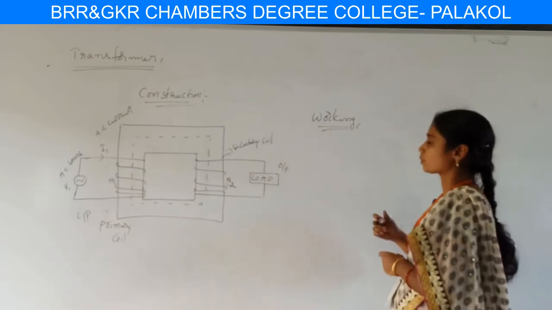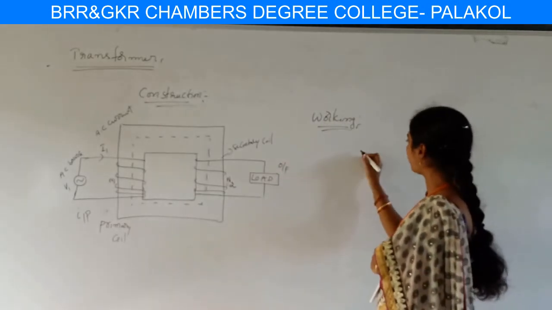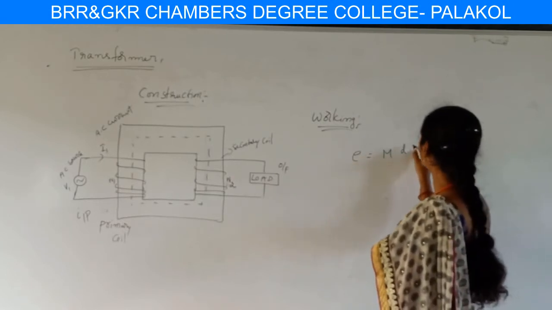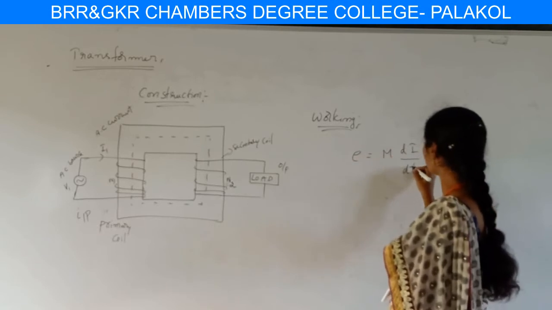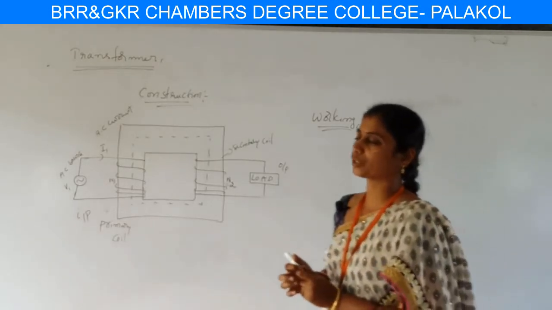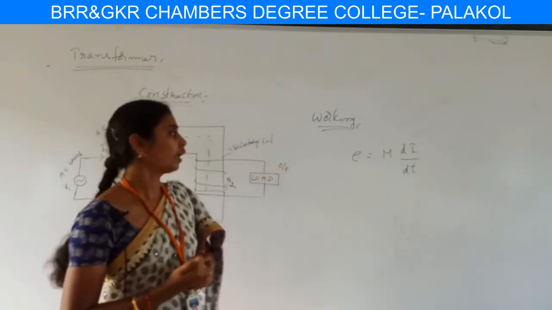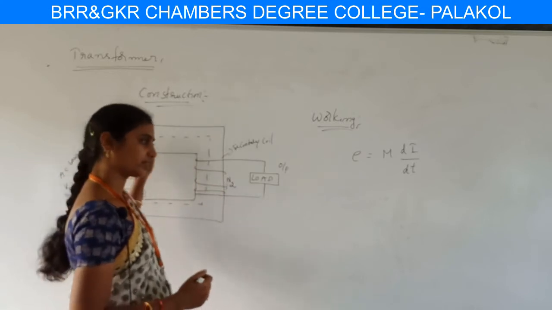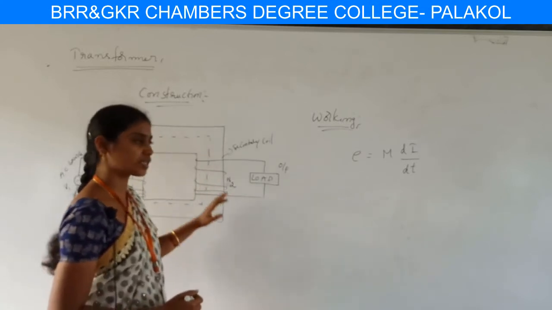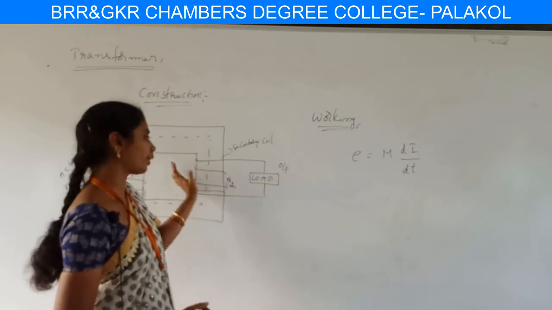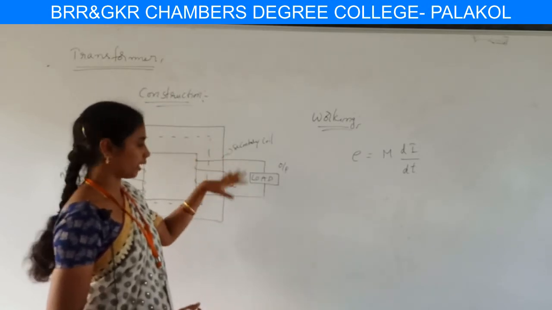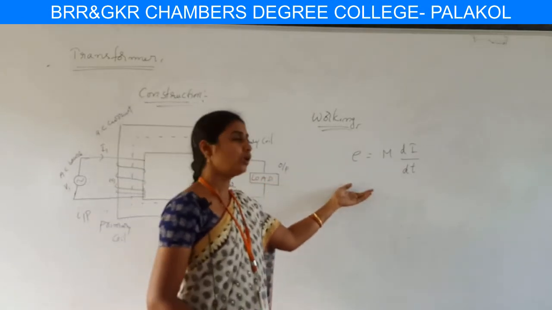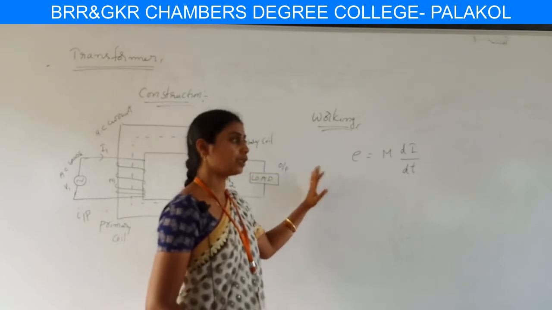Applying the principle from Faraday's second law, the EMF created in the circuit is M into di by dt. From this phenomenon of mutual induction and Faraday's laws, in a transformer the EMF is generated in the secondary coil. Whenever flux is created, an EMF is induced in the secondary coil. The induced EMF is capable of giving current or energy to the load. Hence the EMF is equal to M into di by dt, which is the working behind this.